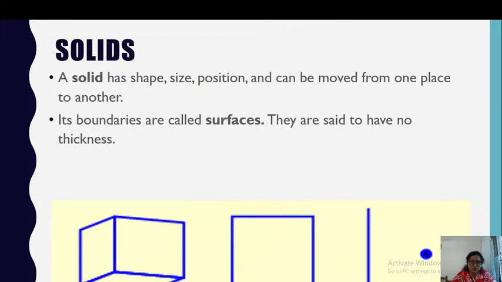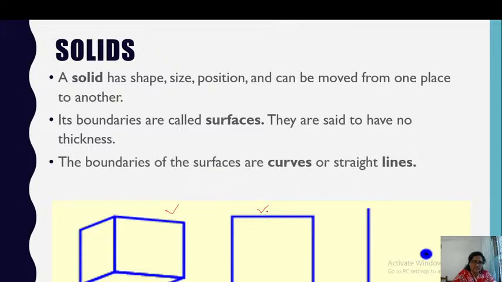Now, its boundaries are called surfaces, and they are said to have no thickness. Now, in geometry we will be considering solids, 3D figures, something like this. So, in here its boundaries are called surfaces. We can see they are surfaces, and surfaces are said to have no thickness. Maybe it is a little difficult for you to identify, but let us take the example of this cuboid. This is a solid, and the surface of a cuboid is a rectangle. So, we have a rectangle here.